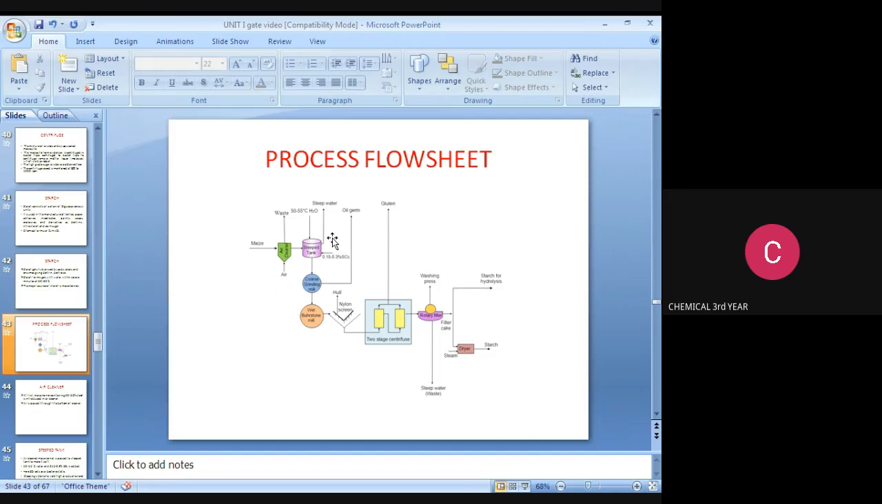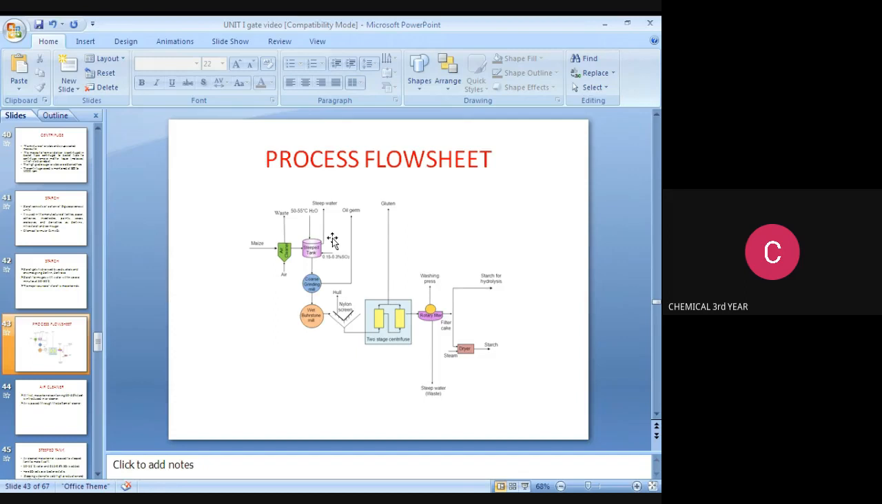We are removing the germ, and the nylon cloth screen. Then the clarified liquid is passed to a two-stage centrifuge. In the centrifuge, we are removing the gluten. In the coarse grinding mills, we are removing the oil. In the steep tank, we are removing the steep water. And then in the two-stage centrifuge, we remove gluten, and then it goes to the washing press using a rotary dryer.